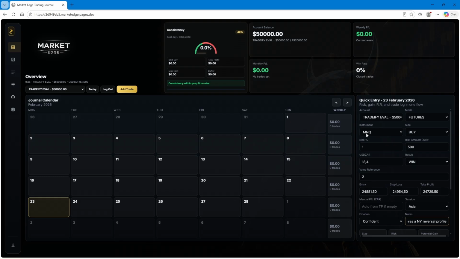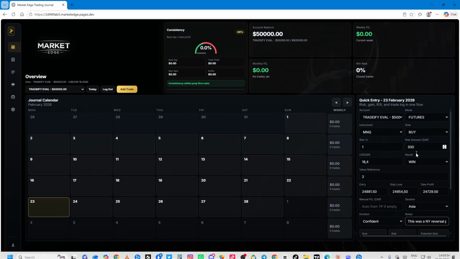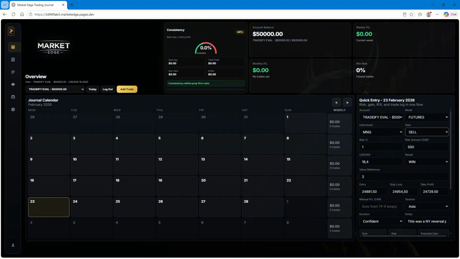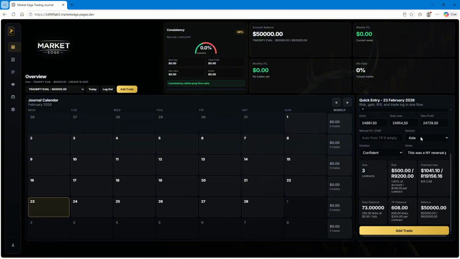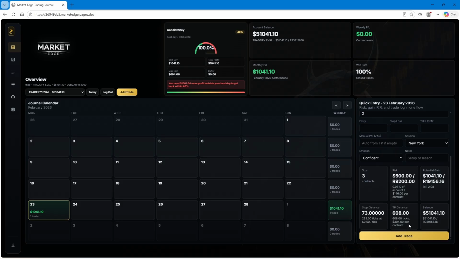35 account futures, Nasdaq, 500 risk. It was a sell. Was it a buy? It was a sell. Okay, I messed up. But it's still the same. It was a sell. All right. And we want to add here New York time. You can leave this open. This is gonna fall in itself. So that's all the stuff that we need. This was the 23rd of February. So let's press OK. So there we can see we entered our trade. It's in there. Everything updates.